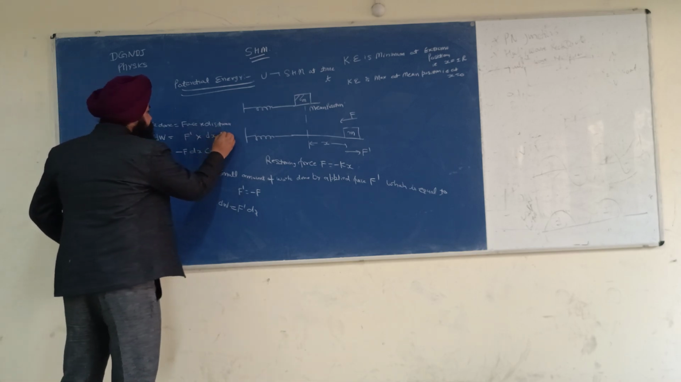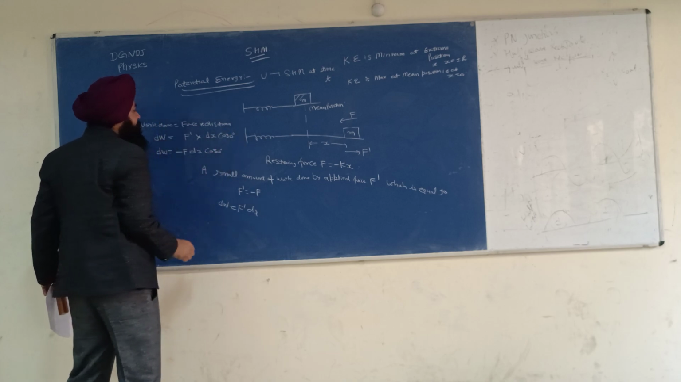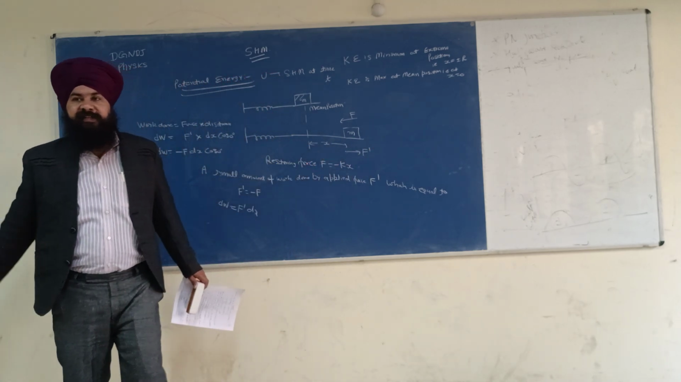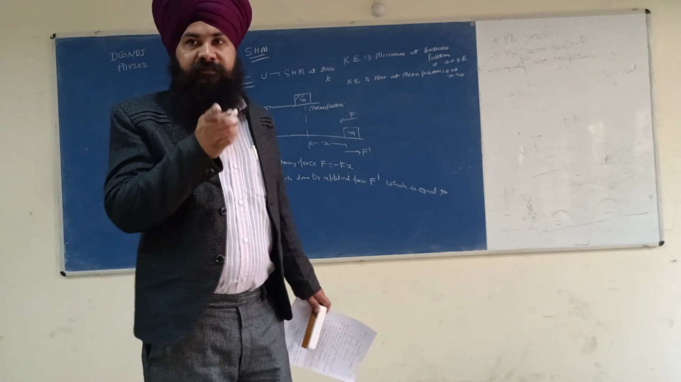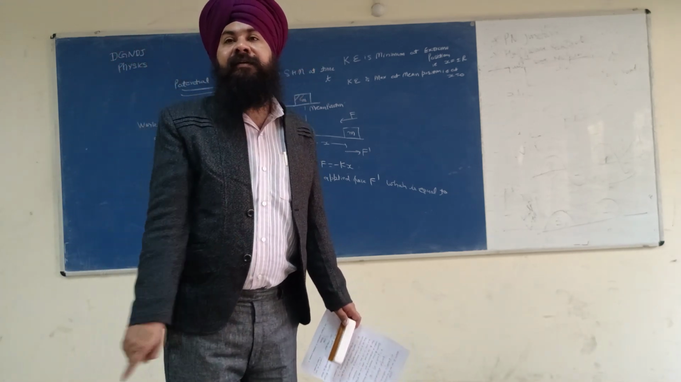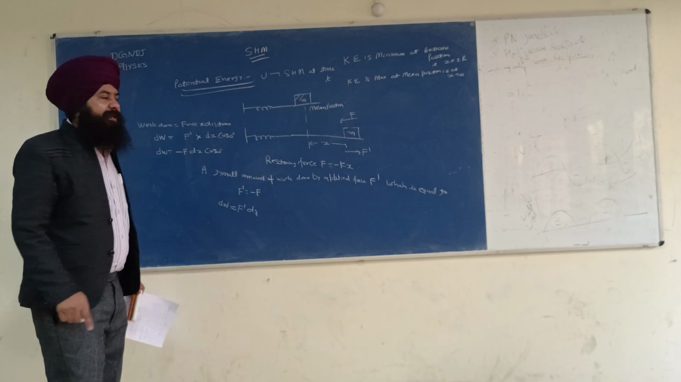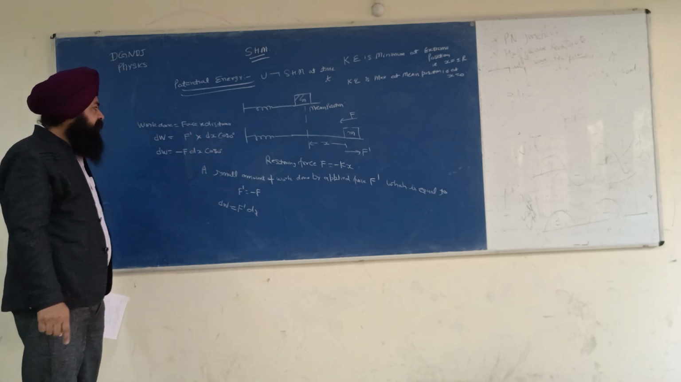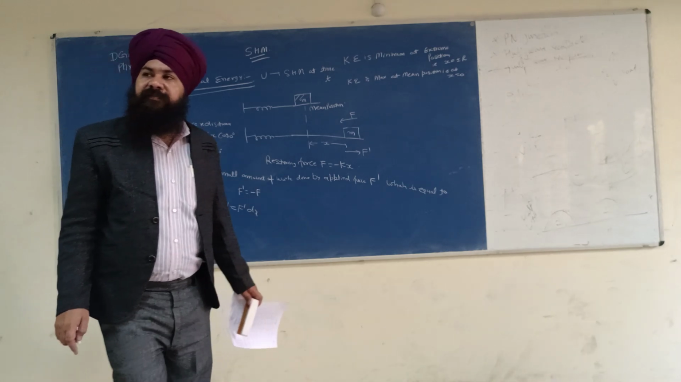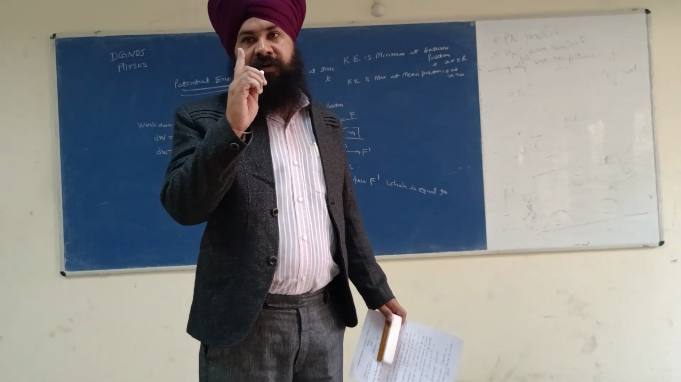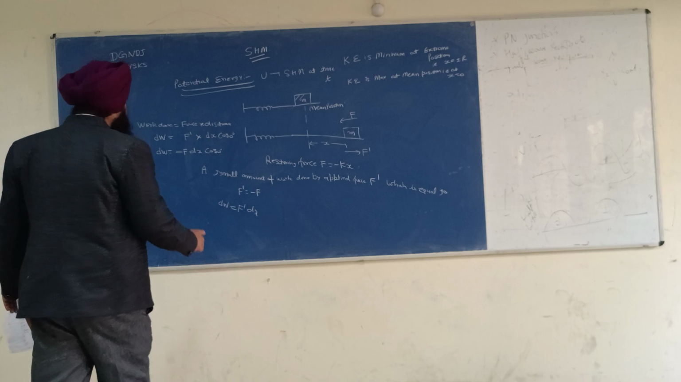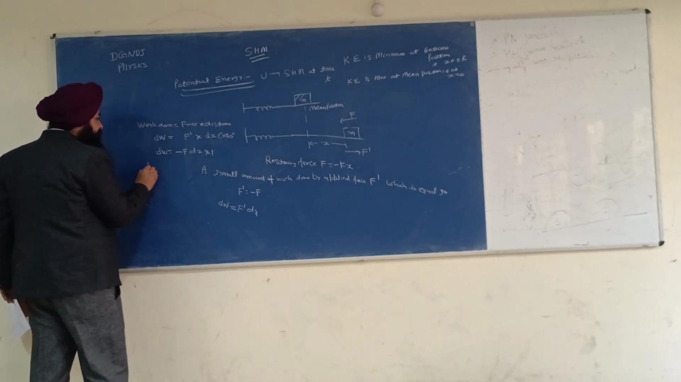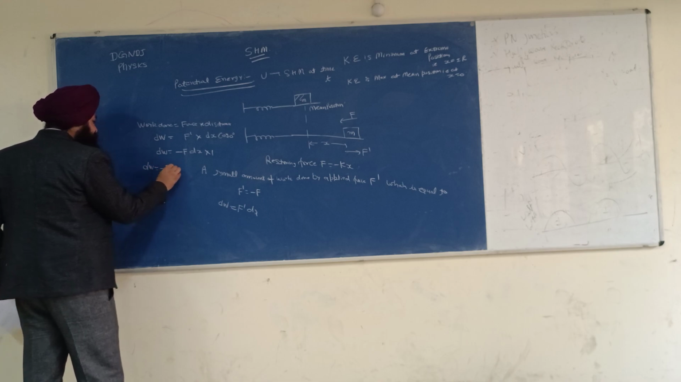Here also cos 0 degree, because for this F prime, the angle between the force and the distance is 0, because both are acting in the same direction. Here I will write F prime dx cos 0. And what's the value of cos 0? Cos 0 is 1. So I will write here into 1. So dW is equal to minus F into dx.